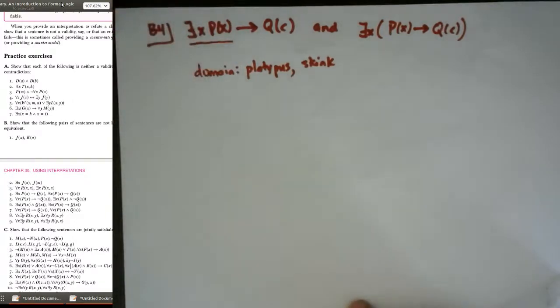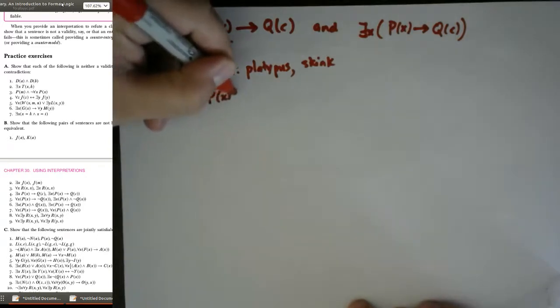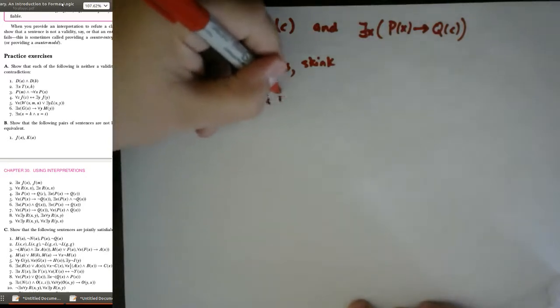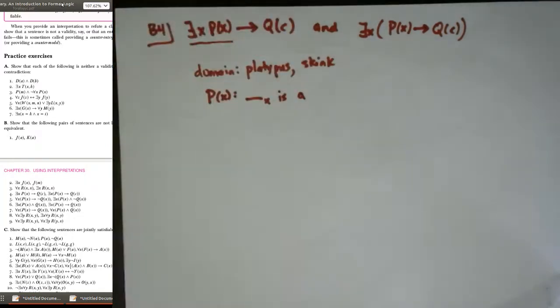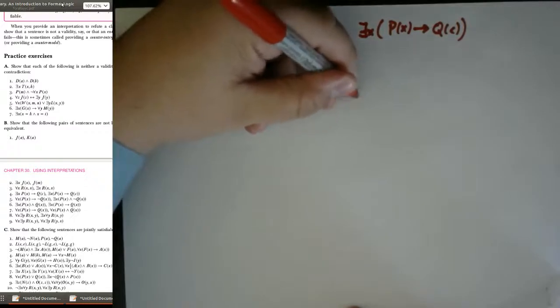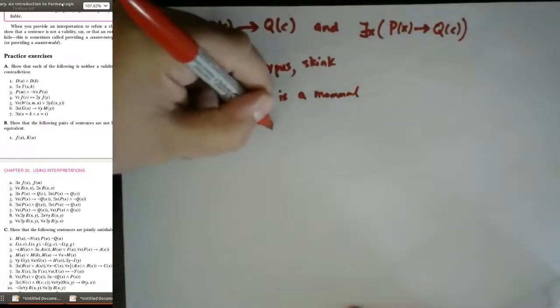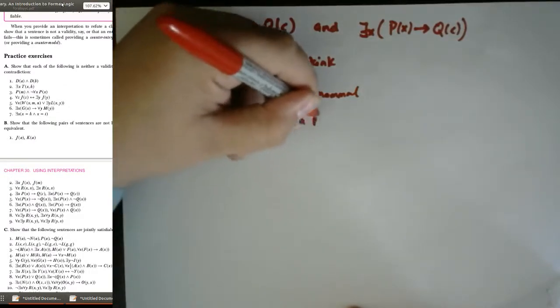So it's some kind of reptile. I'm going to let P(x) stand for x is a mammal. And I'm going to let Q(x) stand for x is a planet.